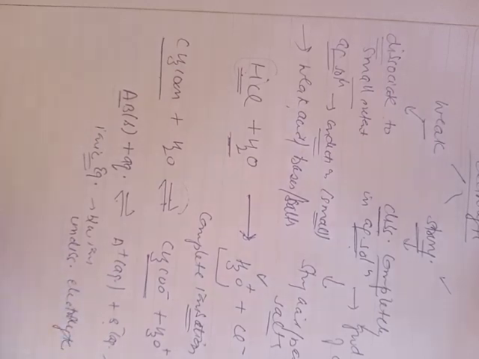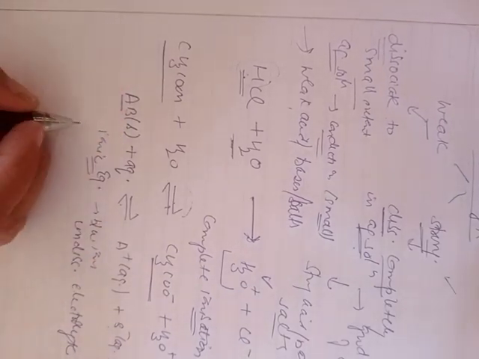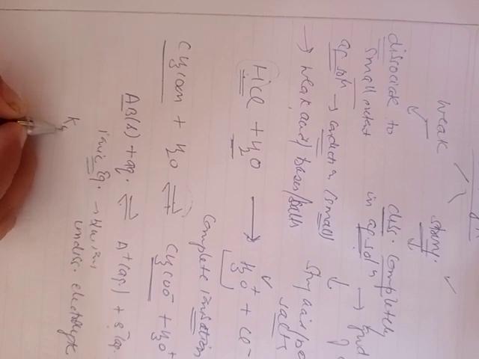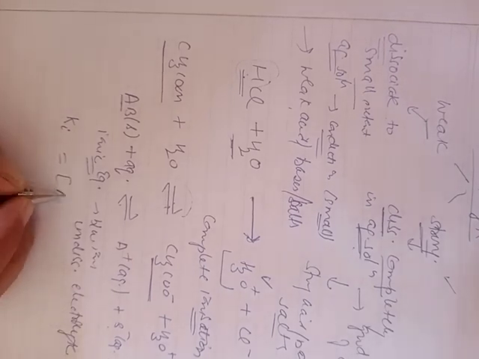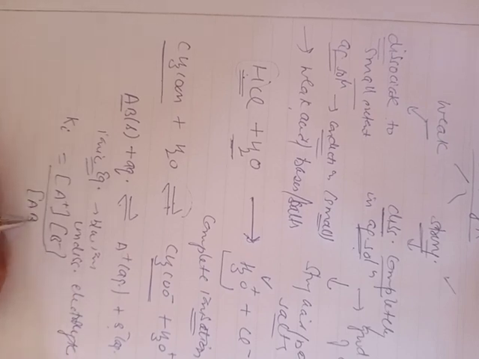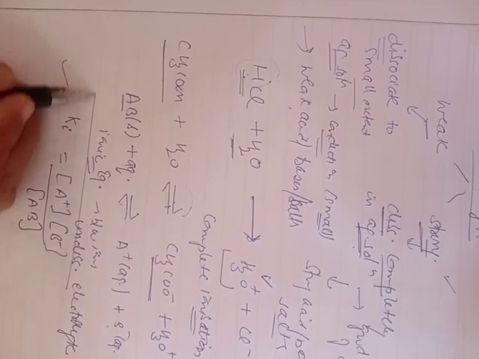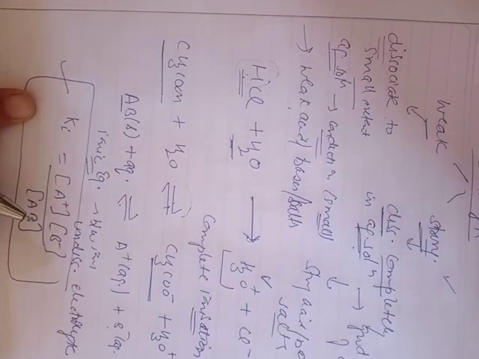Therefore, by applying the law of chemical equilibrium to this equation, the value of equilibrium constant Ki, which stands for equilibrium ionization constant, is equal to concentration of product divided by concentration of reactant. This is called the equilibrium ionization constant, and it is obtained by applying the law of chemical equilibrium.